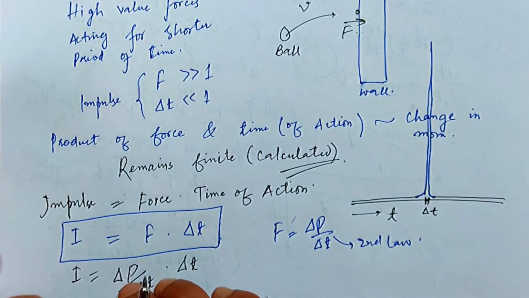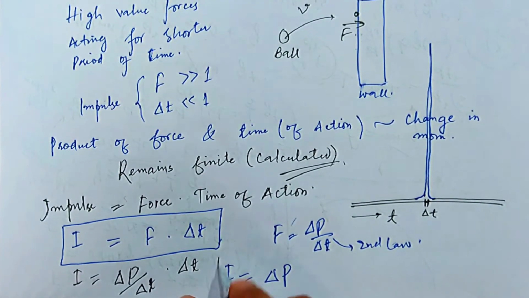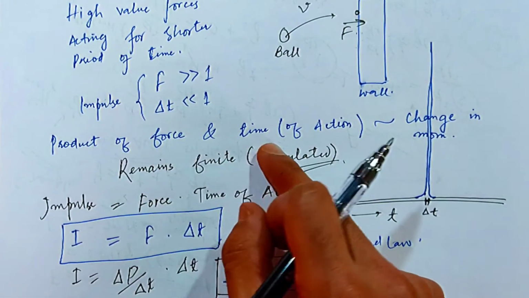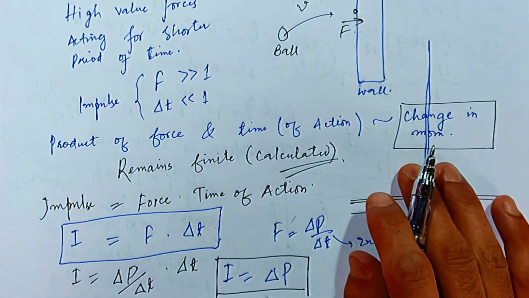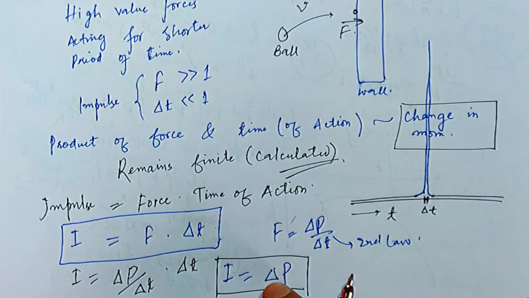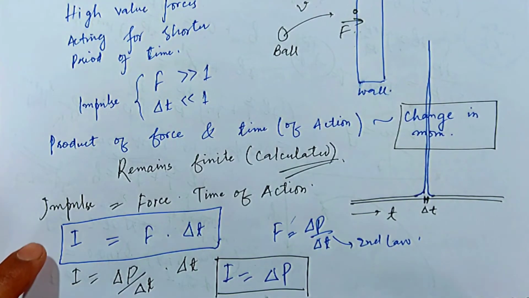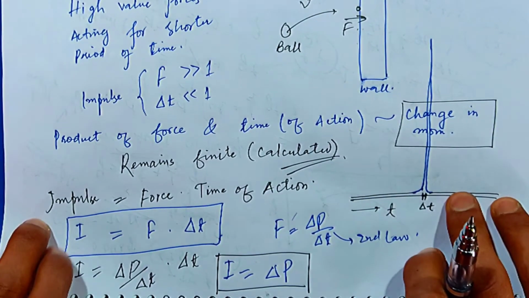It is not an exact case because twisted mathematics is done here. So for that, I will be equal to delta P. This is what I was telling you earlier, that the product of force and time of action is equal to the change of momentum. So we can calculate the change of momentum, and from that we can calculate the impulse. Fine. So for that, we will solve an example. We'll get clarified further by solving an example.